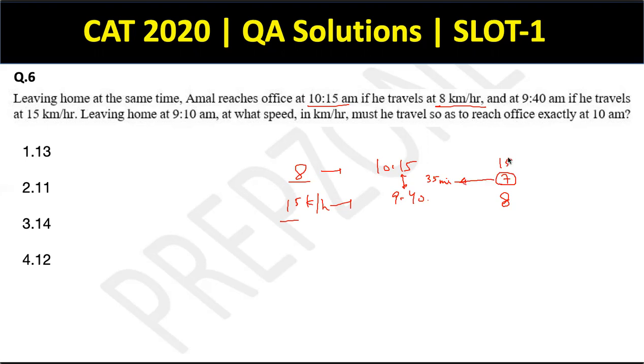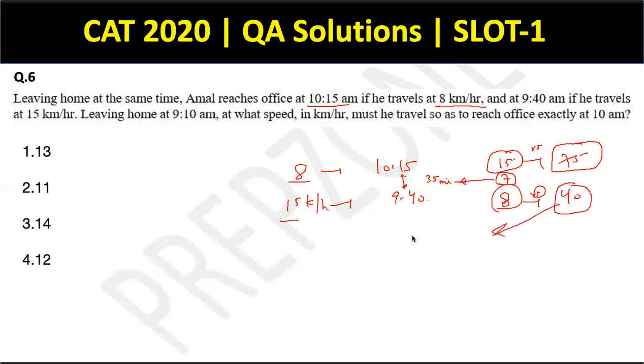So using the simple ratio concept, this 15 has to be equal to 75. This is into 5. This 8 has to be equal to 40, which is again into 5. So applying the basic ratio proportion concept, I get the exact times as 75 minutes and 40 minutes. So considering this time, he must have been leaving by 9 a.m. So clearly, if he leaves by 9 a.m., he reaches by 9:40.